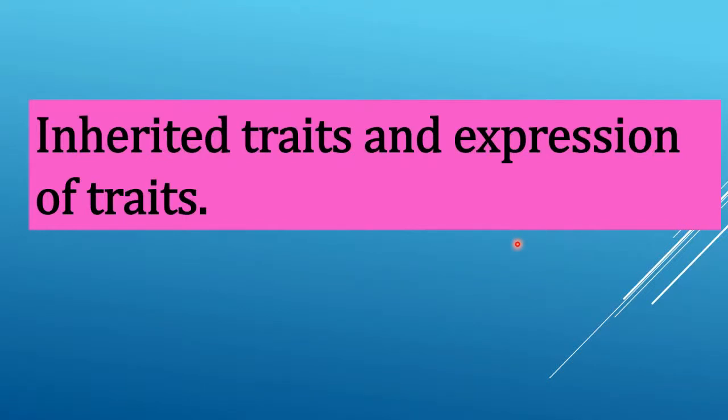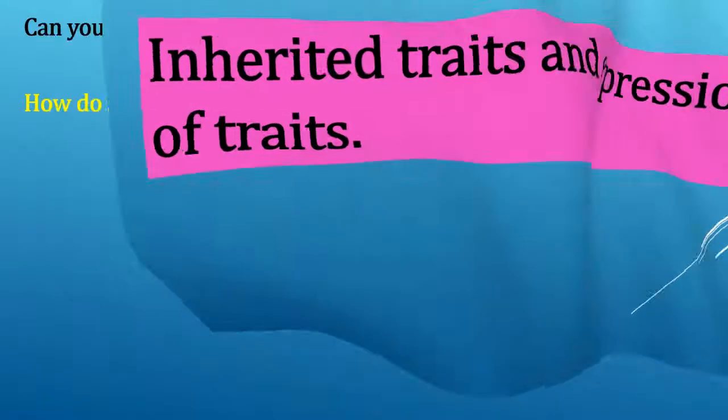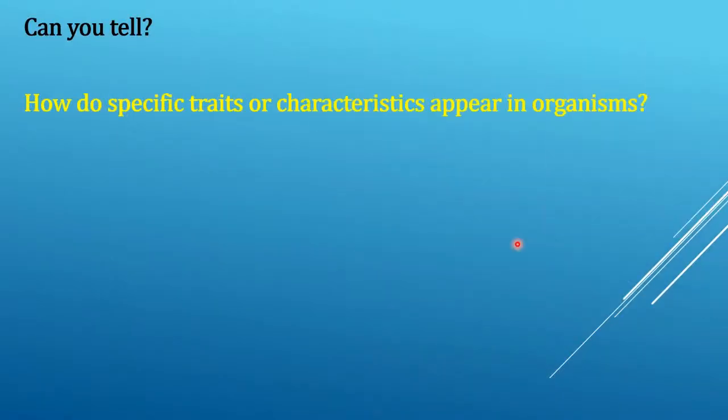Now next, let us see inherited traits and expression of traits. Students, can you tell how specific traits or characteristics appear in organisms?